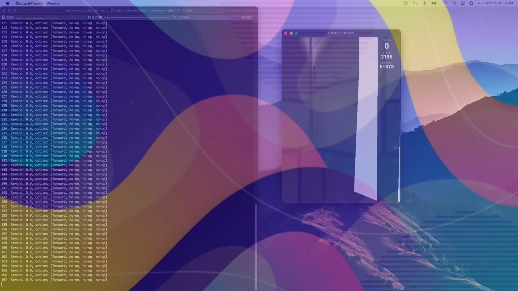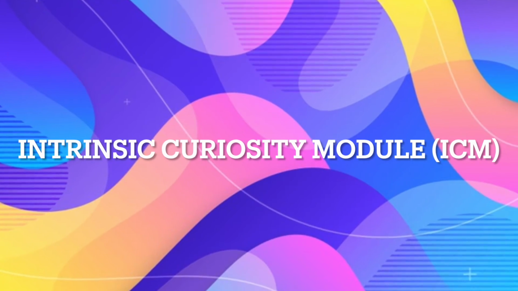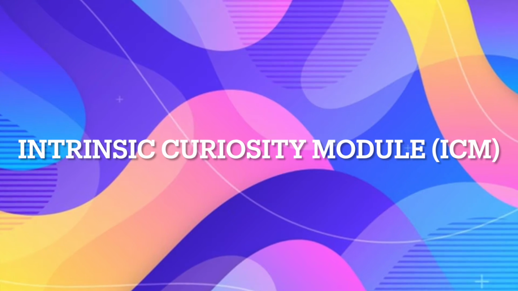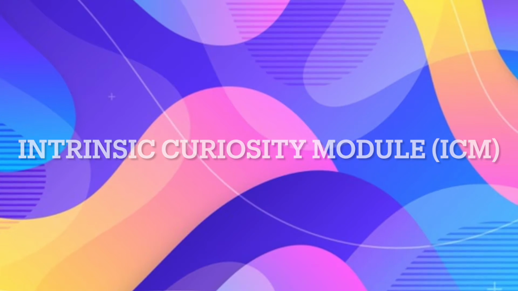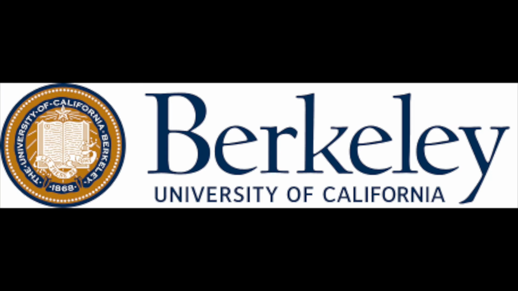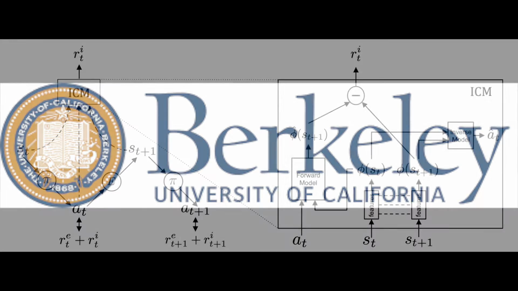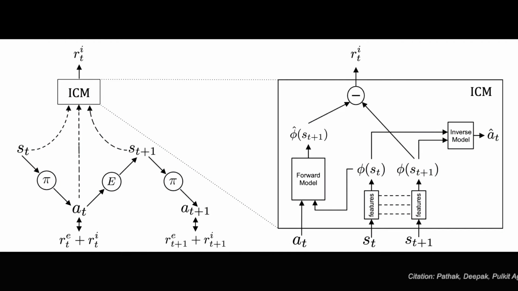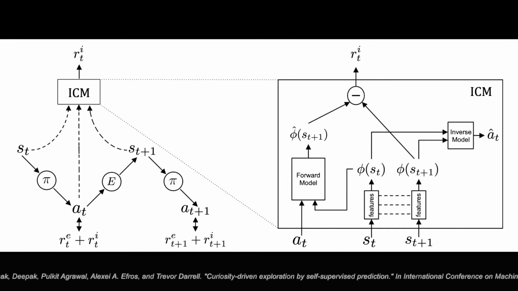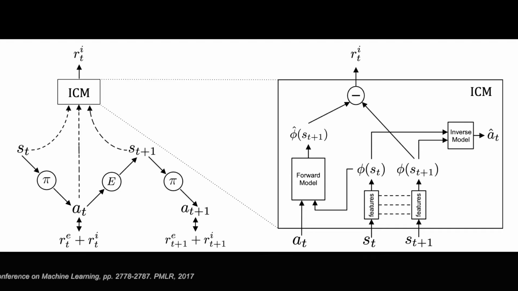We learned about the intrinsic curiosity module, which is a formulation to create an intrinsic reward signal. It was developed by Deepak Pathak and other researchers at UC Berkeley. The module comprises two components, a forward model that aims to make the learned feature space more predictable, and an inverse model that helps learn a feature space that only encodes the features relevant for predicting the agent's actions. Making predictions on an efficient feature space provides the right amount of incentive to learn about a state.